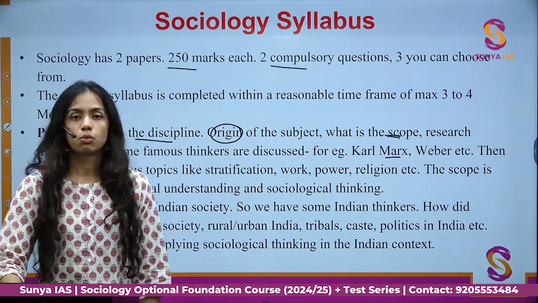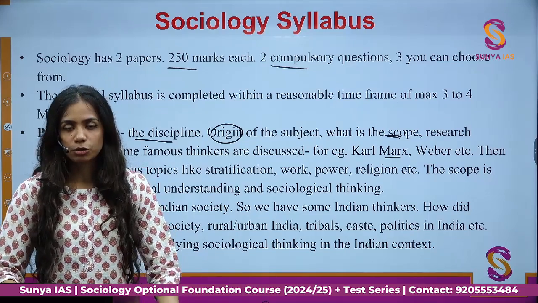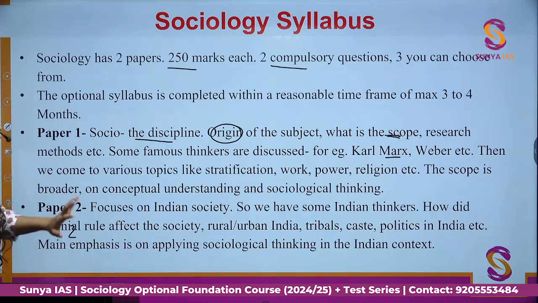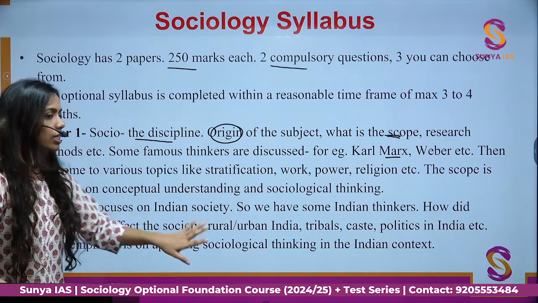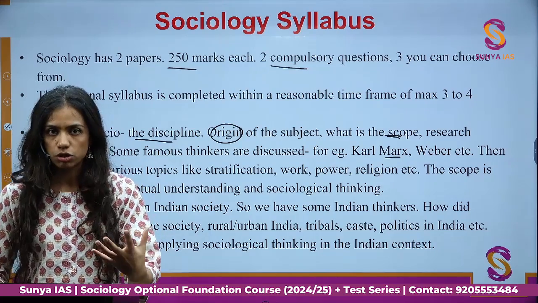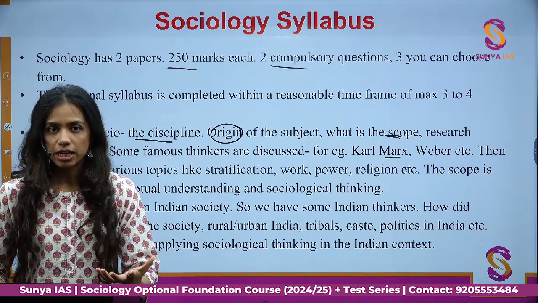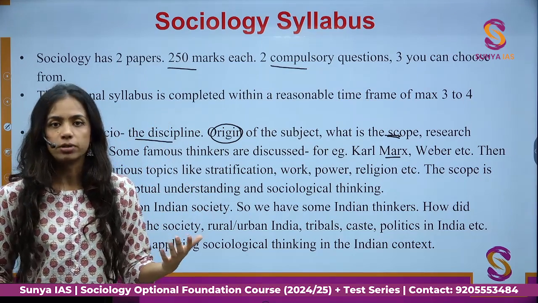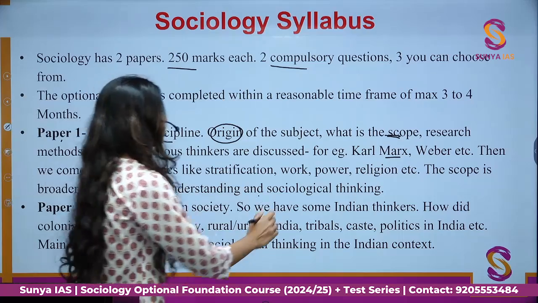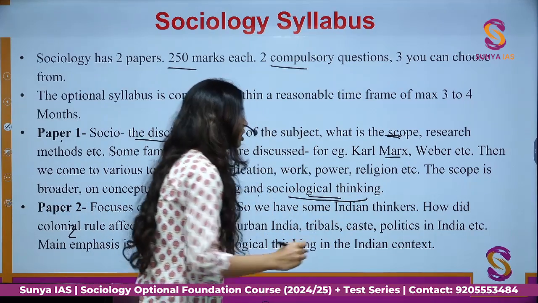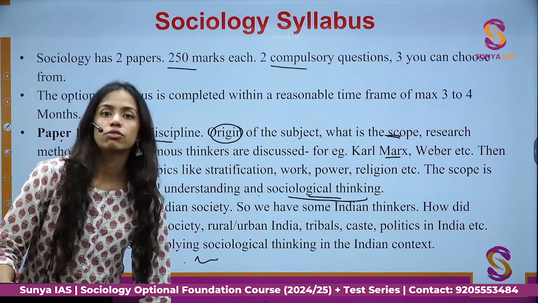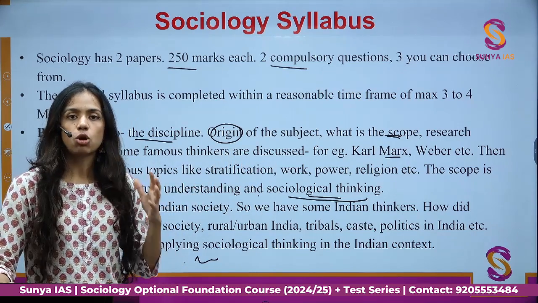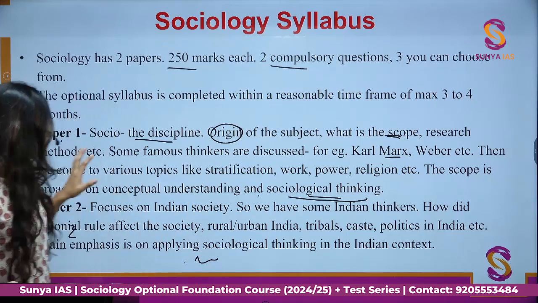We talk about religion. How did religion come into being? Why does religion exist? All of these interesting questions. The scope is broader in paper 1. It is basically you trying to understand what sociology is, what have other people said about sociology, and then using these two things to understand the different components of society so that you can develop sociological thinking. Sociological thinking is different from the layman understanding of society, and all of this will prepare a very solid base for you to come to paper 2.